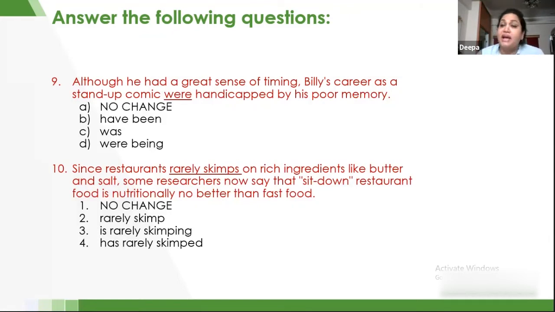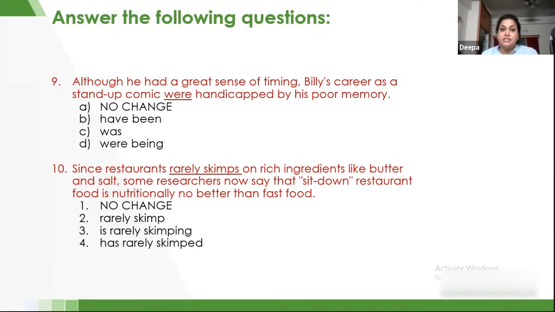But here, what we have to check is that we are not talking about restaurant. We are talking about restaurants. Sorry. So we are talking about the plural form here. Since restaurants is plural in number, we have to use a plural verb. "Is" and "has" are wrong, definitely. But even if you had "are" and "have" instead of "is" and "has", still they would be wrong, because when we are talking about a general term, better keep it simple, in simple present tense. So in the 10th question, we are going to use the second option, "rarely skimmed".